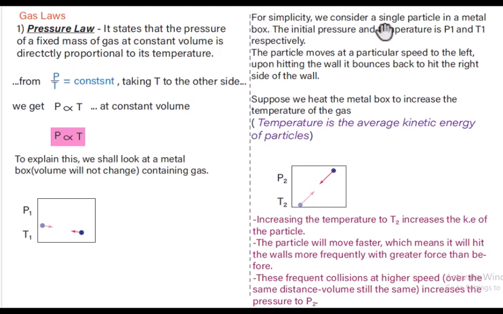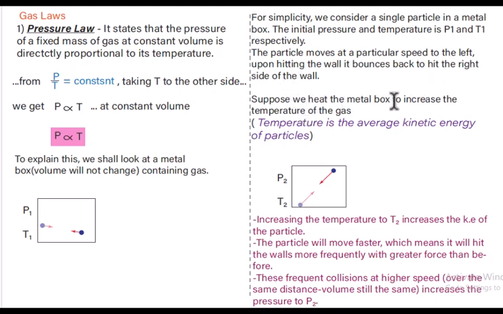For simplicity, we consider a single particle in a metal box of fixed volume. The initial pressure and temperature are P1 and T1. The particle moves at a particular speed to the left. Upon hitting the wall, it bounces back to hit the right side of the wall.